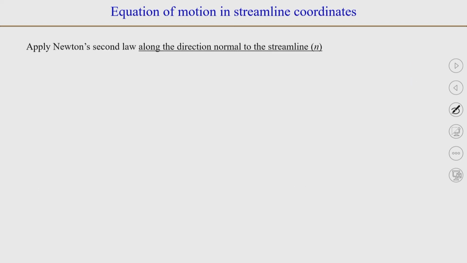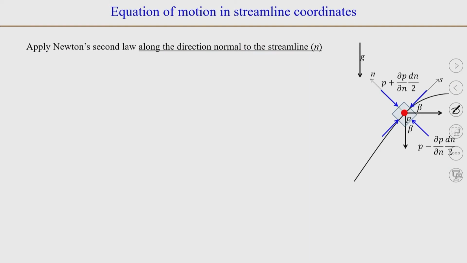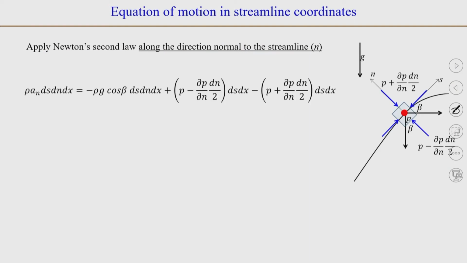Let us do this in the n direction, or the direction normal to the streamline. So, if we consider again the force balance, then m into A. So, dm here is rho ds dn dx, and the acceleration, let us say, is a_n. The body force, the g term here, will be the gravity g cos beta. So, minus rho g cos beta ds dn dx.